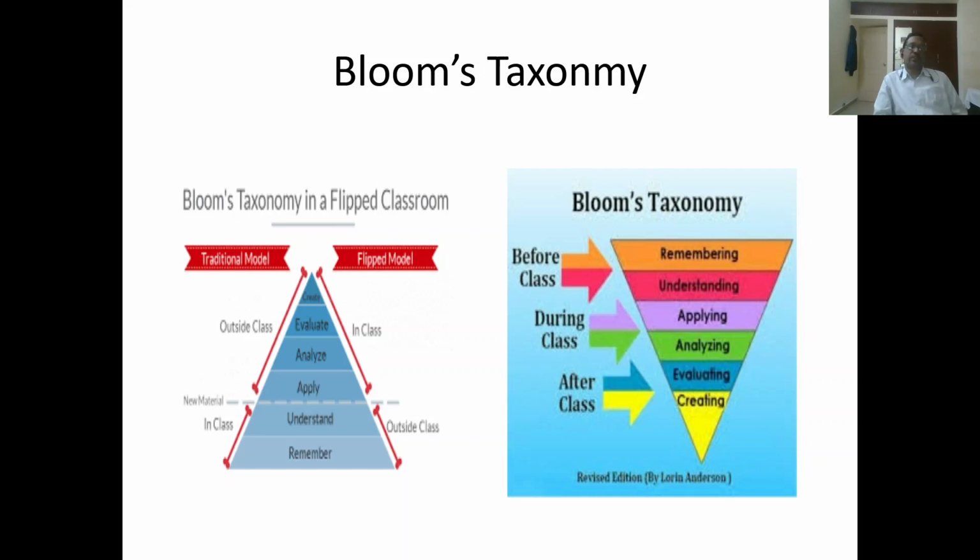This is the traditional model. It is a behaviorism method, also called the Socratic method. In the flipped model, the create, evaluate, analyze, apply steps are in class. Only the basic levels, remembering and understanding, are done out of class.